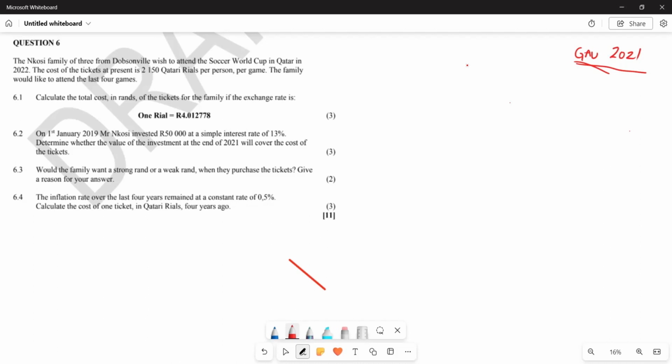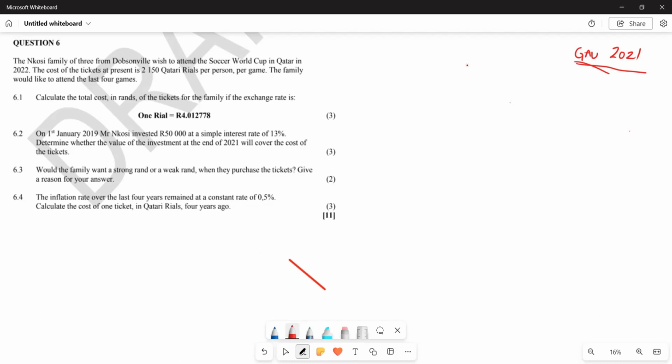Now, firstly, they say the Nkosi family of three from Dobsonville wish to attend a soccer World Cup in Qatar in 2022, right? Now, they say the cost of the ticket at present is 2,150 Qatari riyals per person per game.